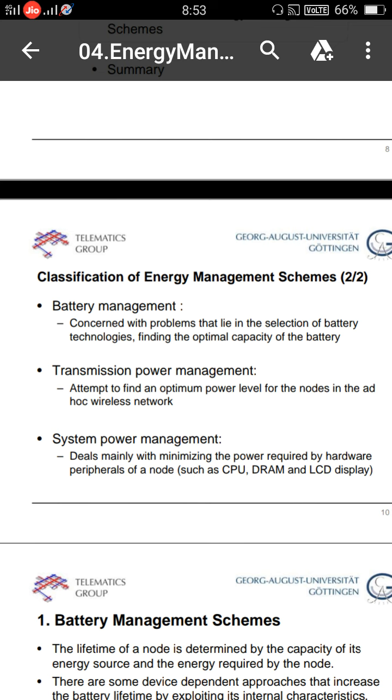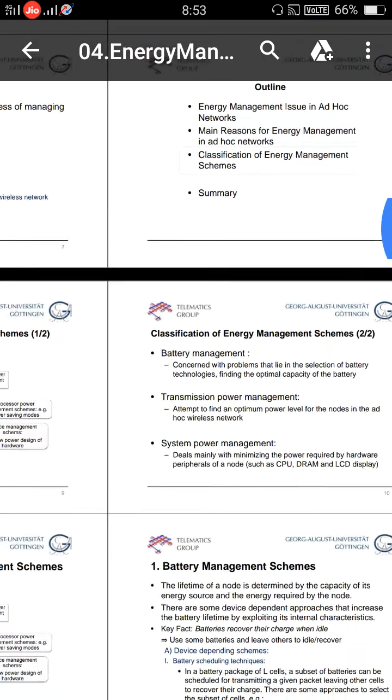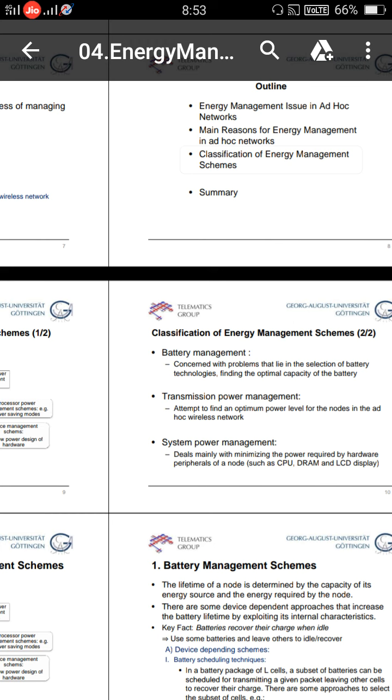Now let us go to system power management. Here the system power management mainly deals with the hardware parts, that means the peripheral devices of a node, such as the system CPU, RAM and LCD display. These are some of the hardware parts, so we require system power management. So mainly, there are three power management schemes: battery management, transmission power management, and system power management.